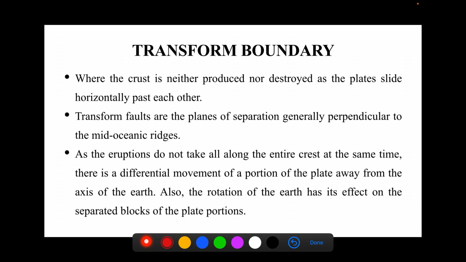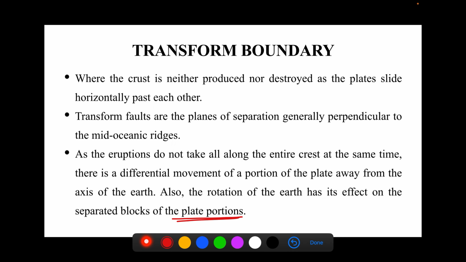Alright. As the eruptions do not take place along the entire crest at the same time, there is a differential movement of portions of plate away from the axis of Earth. Also, the rotation of Earth has its effect on separated blocks of the plate portion. When the rotation of Earth is happening, maybe one portion is moving horizontally opposite to another portion, or horizontally past the other side. So that is also having an impact on the boundaries that will be formed.